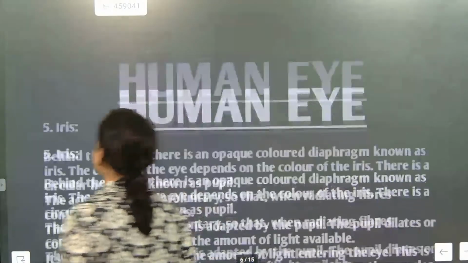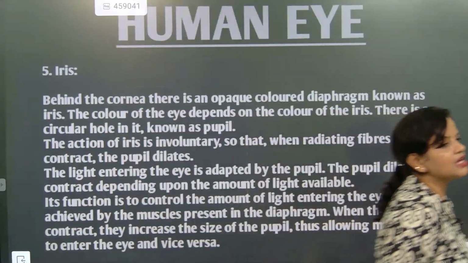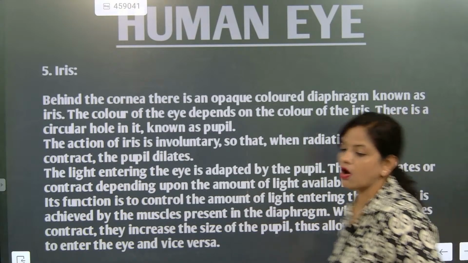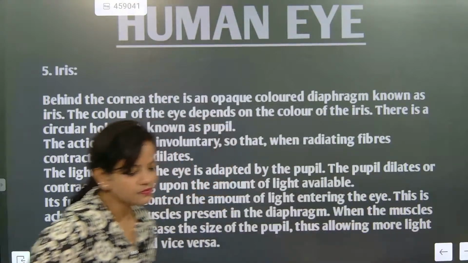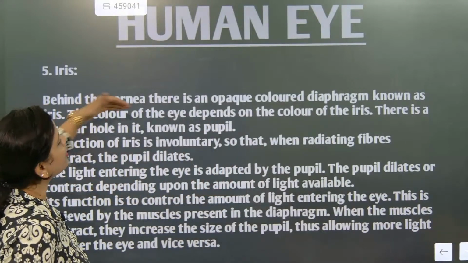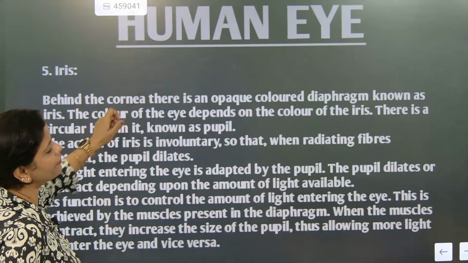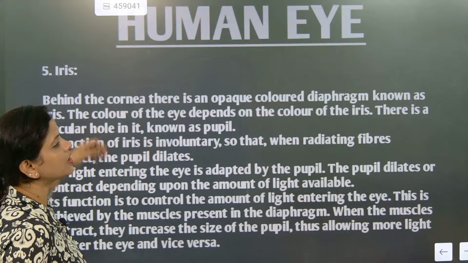So the next part is if somebody will talk to you about the iris. If somebody asks you about the iris, what answer are you going to say? Iris. Behind the cornea, there is a shutter-like object. Understood? So now look here. Behind the cornea there is an opaque colored diaphragm known as the iris. The color of the eye depends upon the color of the iris.